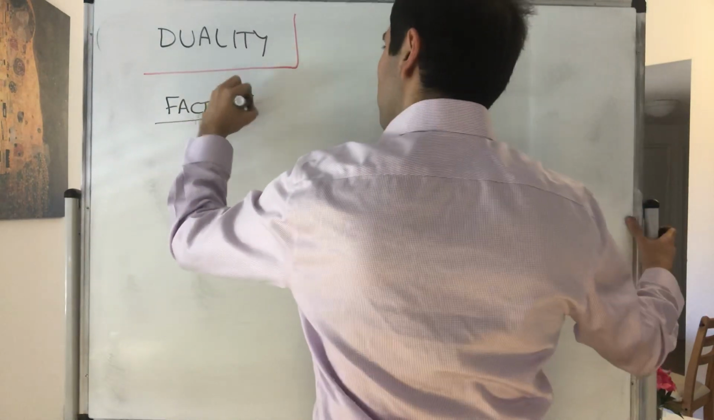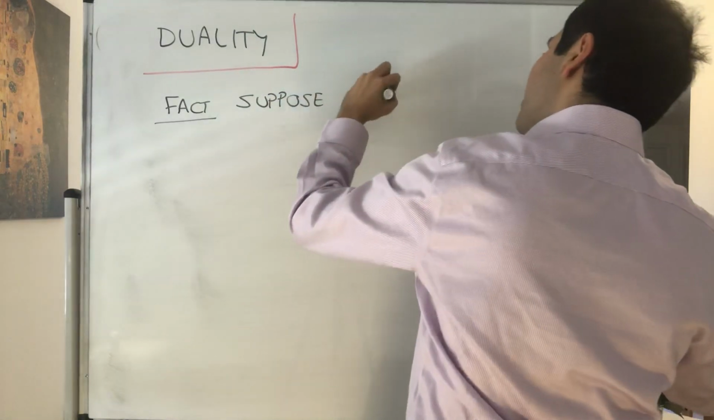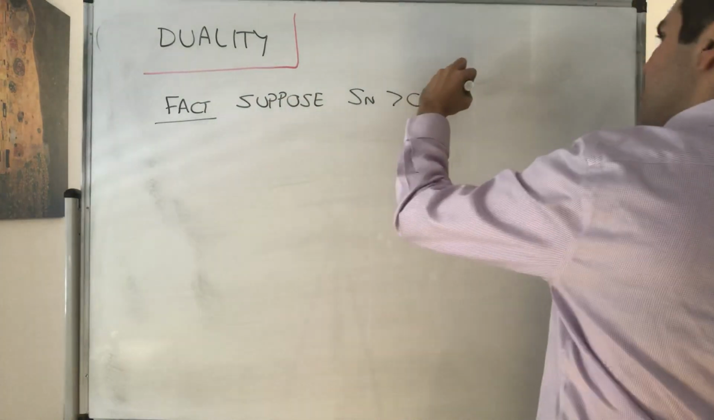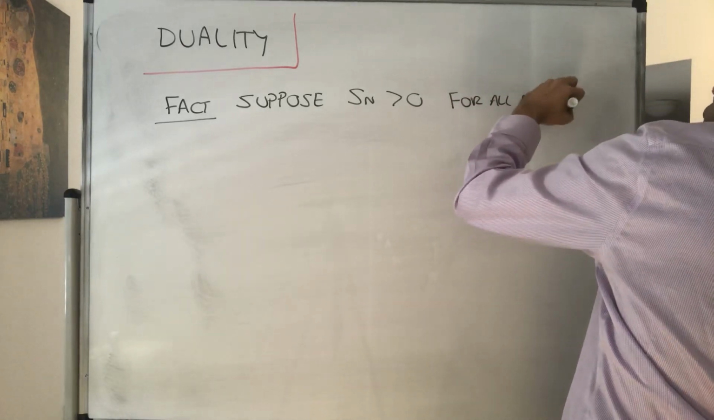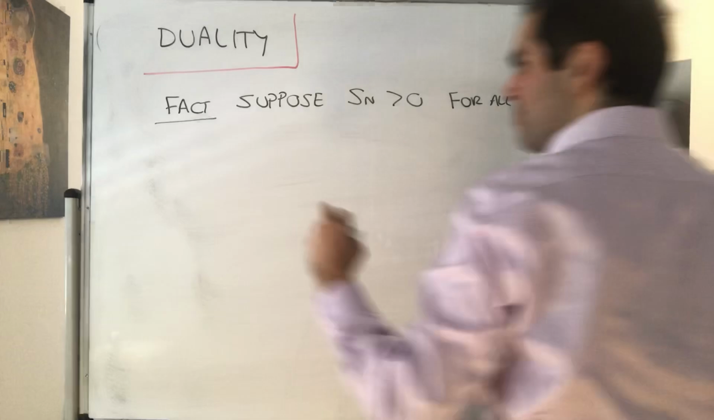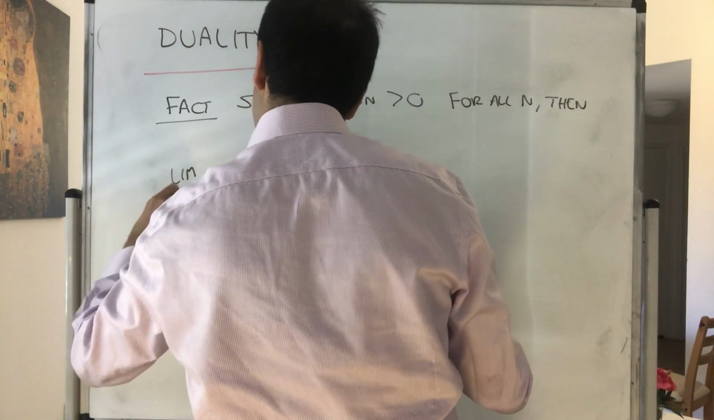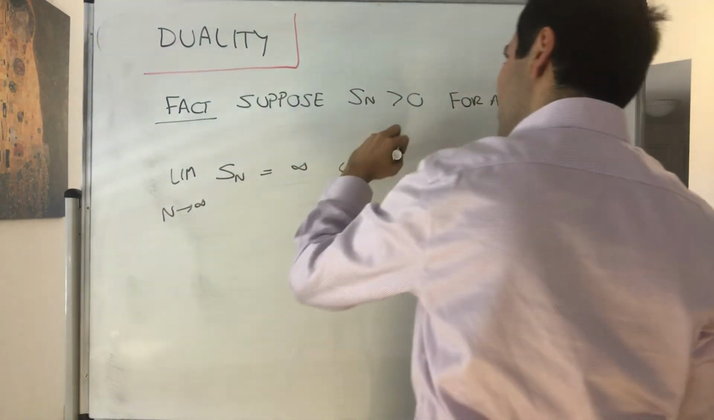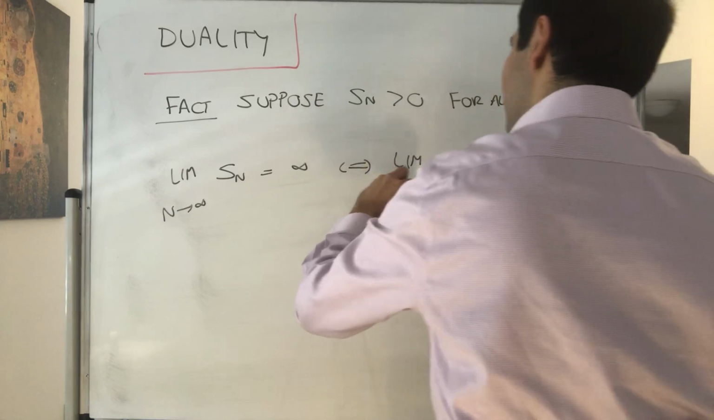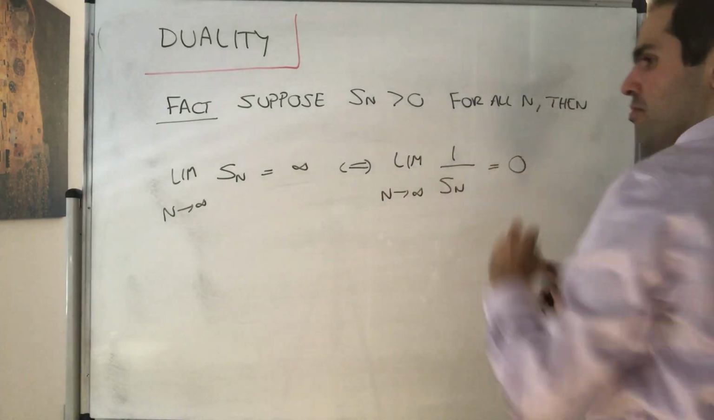So suppose Sn is a positive sequence, so Sn is bigger than 0 for all n. Then the limit as n goes to infinity of Sn is infinity if and only if the limit as n goes to infinity of 1 over Sn equals 0.